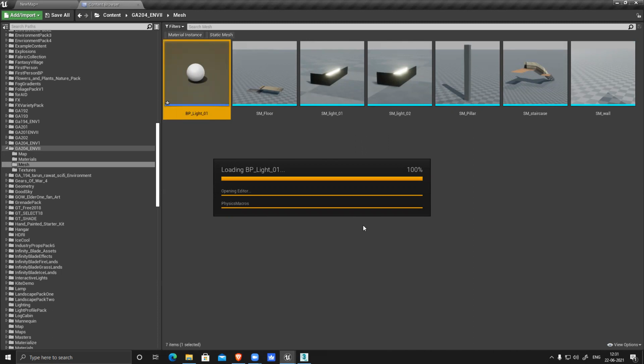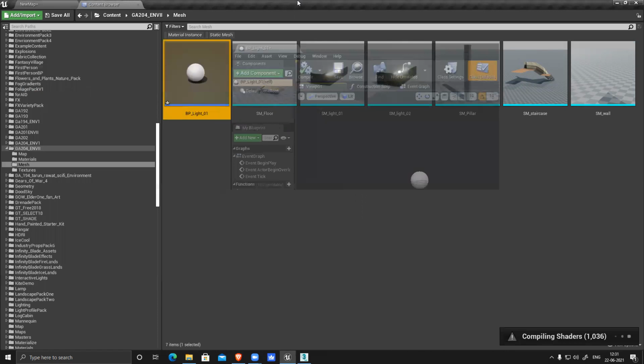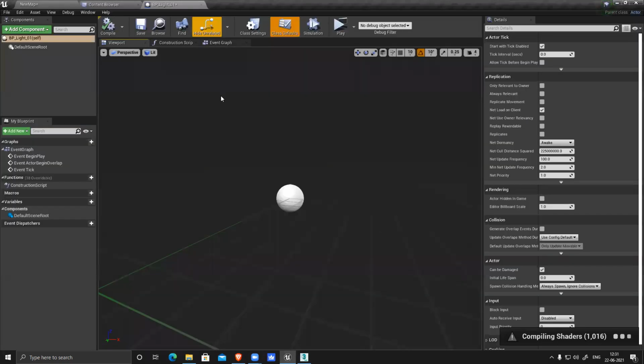Just give me a second to open. Yeah. So now you can see it opens a new window and it's an empty blueprint. There is no scripting. There is nothing going on. It's a fully empty file. Why is it taking so long? Yeah. So you can see it's completely empty.